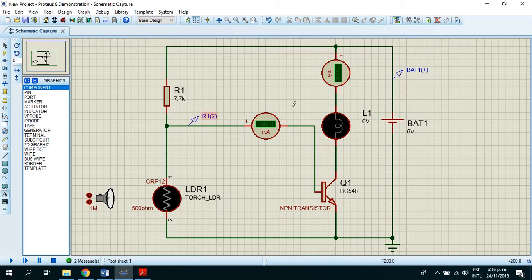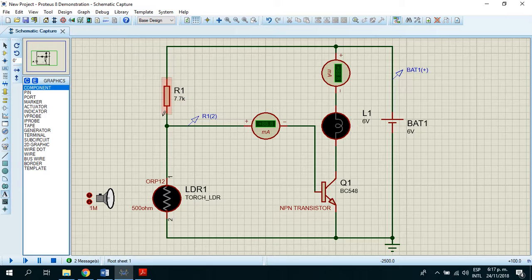We have two probes to read the voltage of the line of the battery and the line of the base. We have this resistor, 7.7 kilo ohms.